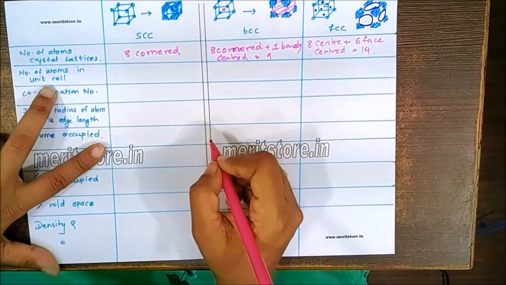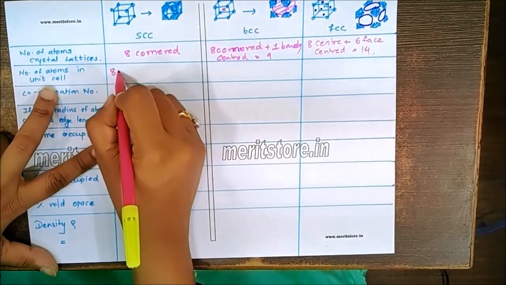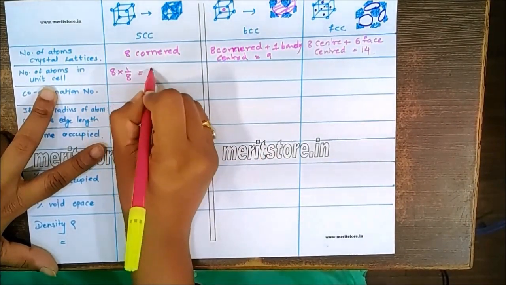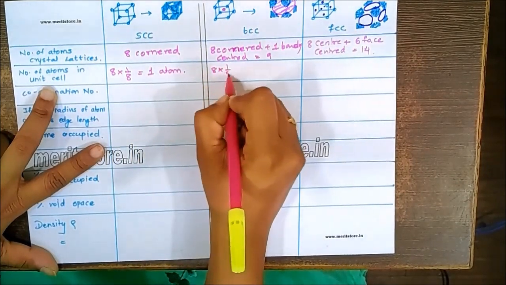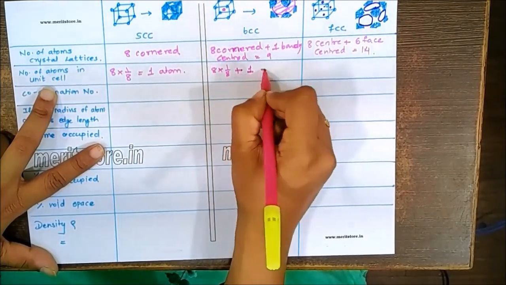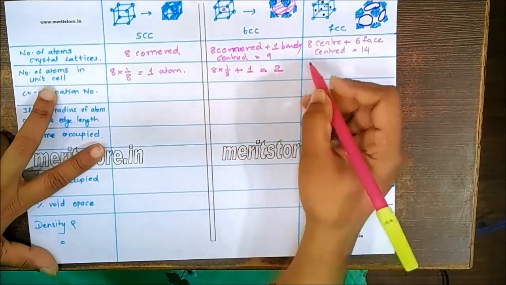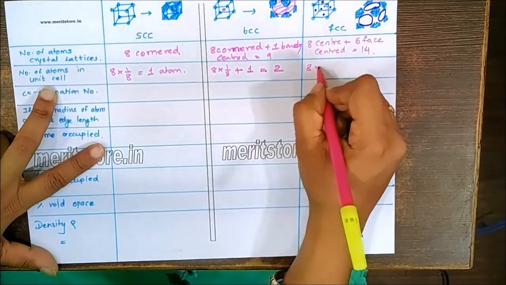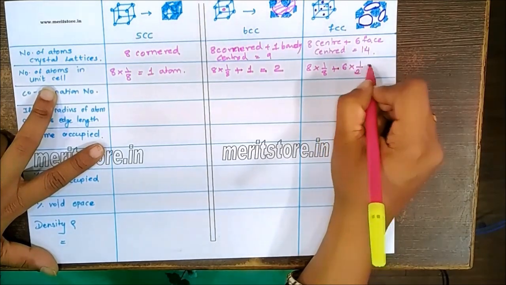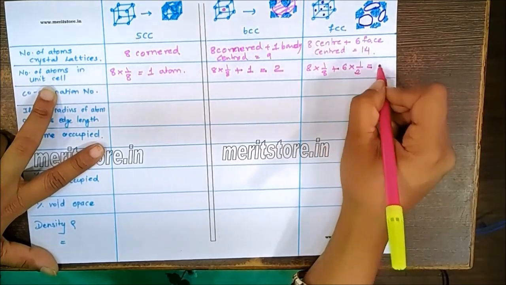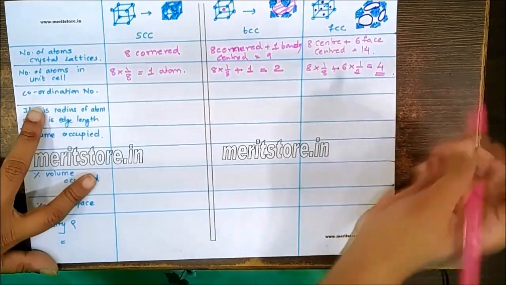Now the number of atoms in the unit cell: the 8 contributing 1/8 portion each gives 1 atom. Here, 8 contributing 1/8 plus 1 entire body center makes 2 atoms. In this case, 8 into 1/8 plus each of 6 contributing half, so 1 plus 3, that's a total of 4.